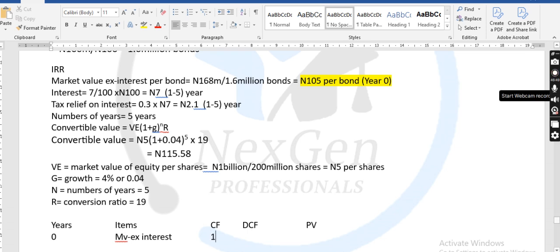So if this is 105, okay, is it exactly 5 minutes? So we can use 4%. We use 4% here. Class, is it 5 minutes?